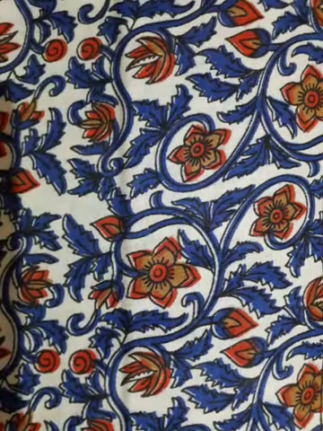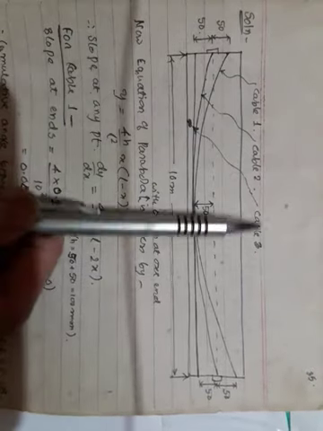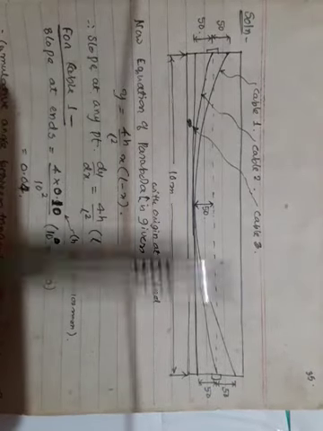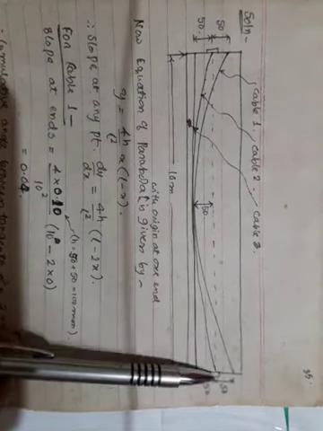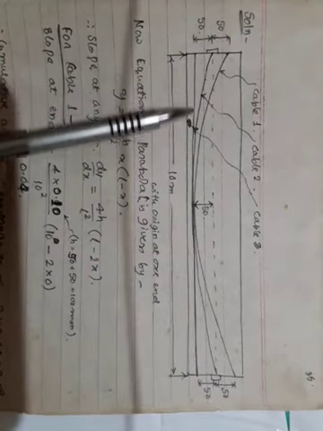Here he has laid three cables. This is cable 1, cable 2 is here, and cable 3 is laid straight. Cable 1 and cable 2 are laid parabolically like this and like this. Cable 3 is laid straight.